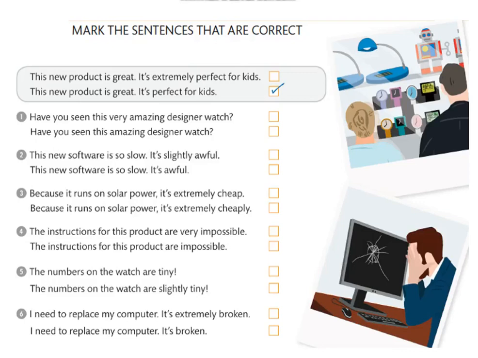Number 4. The instructions for this product are very impossible. The instructions for this product are impossible. The second one is correct. Number 5. The numbers on the watch are tiny. The numbers on the watch are slightly tiny. The correct one is the first. The numbers on the watch are tiny, which means very small.